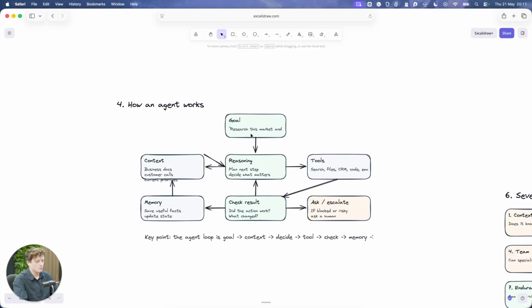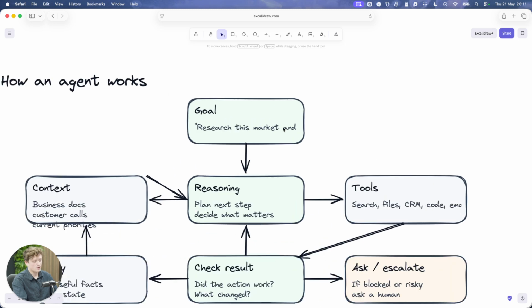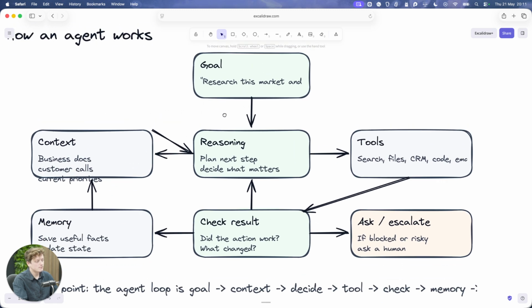An agent will have a goal that it needs to do. So for example, create me a document that does this, or research the market, or build me an app that does this, or build me a feature that does this in my app. Then it'll take that and figure out, okay, now how do I actually do this? And it'll have a reasoning step. So you send a message through, it reasons through what is the next thing we need to do to get this thing done.